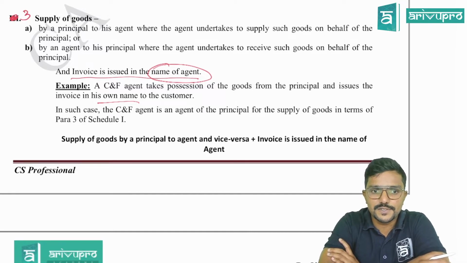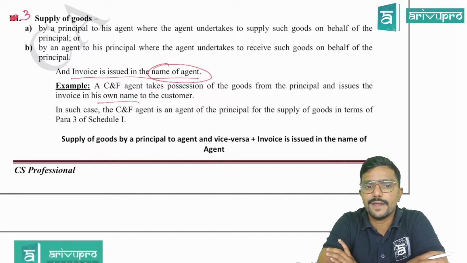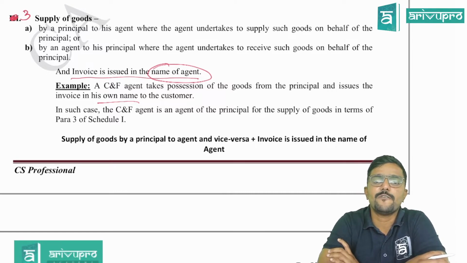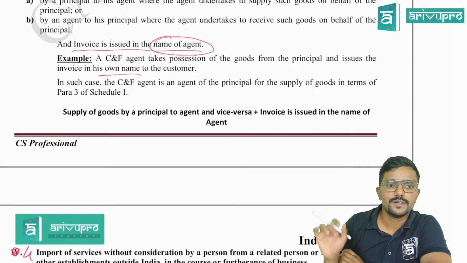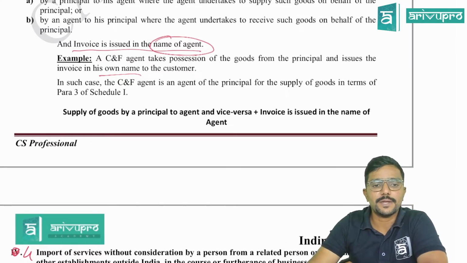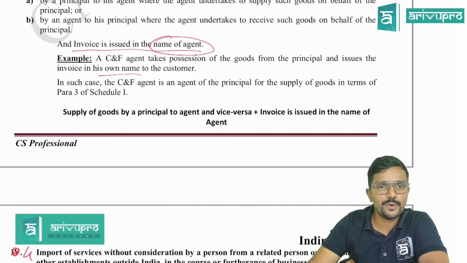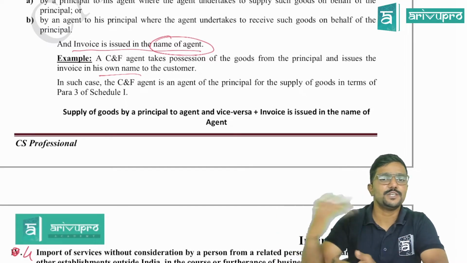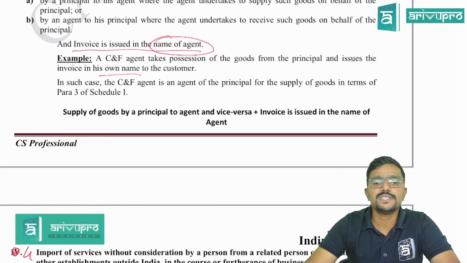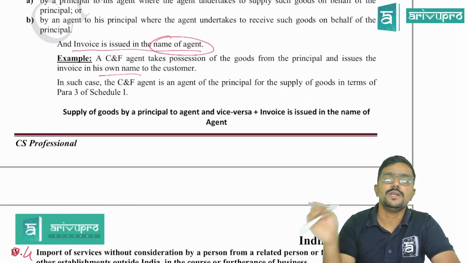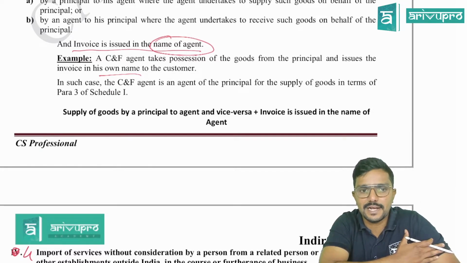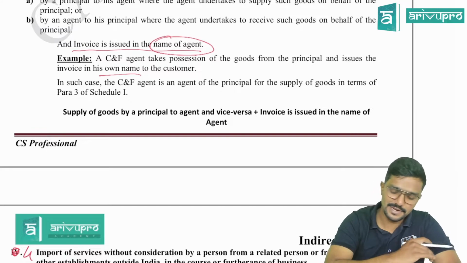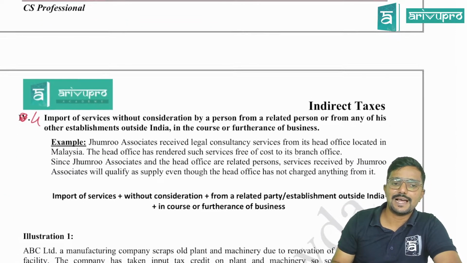Clear? In such a case, C&F agent is an agent of principal for the supply of goods in terms of para 3 of schedule 1. So what are the conditions I have given here? For an activity to be a supply as per para 3, there must be supply of goods by a principal to agent and vice versa, that is from agent to principal, plus invoice is issued in the name of agent. Only if both the conditions are satisfied, it will be a supply as per para 3, guys. Next one is the last para.